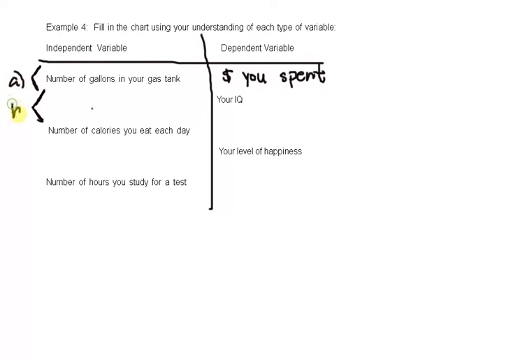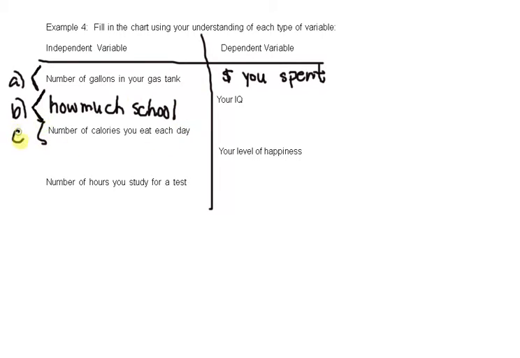Let's call this A, let's call this B. Okay, your IQ depends on what? Well, your IQ depends on how much schooling you have, what grade you're in, right? Be careful that we don't put that your IQ depends on your test scores, because that would be backwards. It would be your test scores depend on your IQ, right? But your IQ maybe depends on how much school you have, your upbringing.